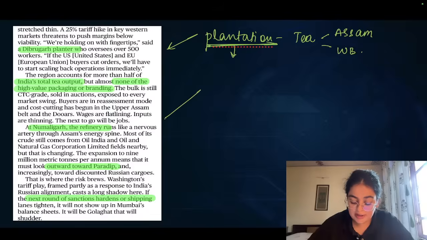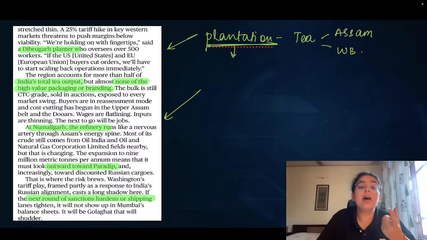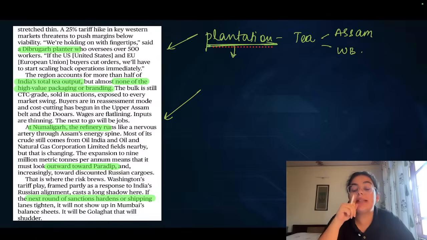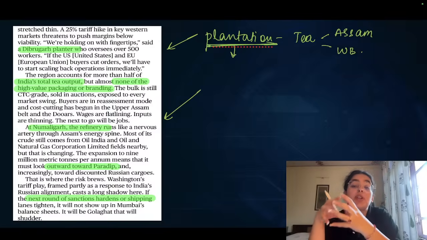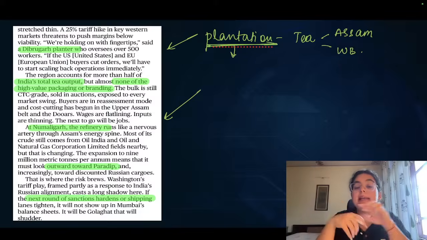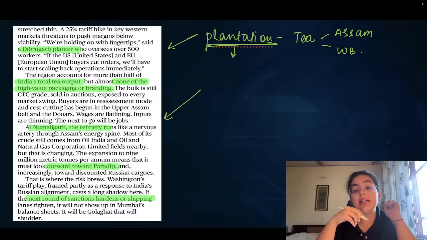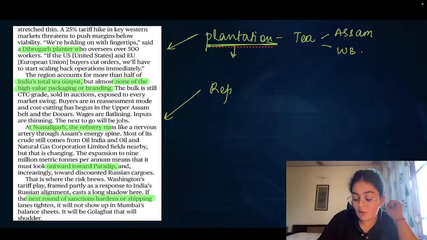Another major issue is the refineries. For example, the Numaligarh refinery in Assam. The Numaligarh refinery is procuring a huge amount of oil from, for example, Oil India, ONGC, etc. Their refinery capacity is increasing, and therefore it is also important for them to procure oil from ports, for example the Paradip port in Odisha. In that context, any sanctions that tighten the norms when it comes to procuring Russian oil will again directly impact the refineries, for example the Numaligarh refinery in the state of Assam.